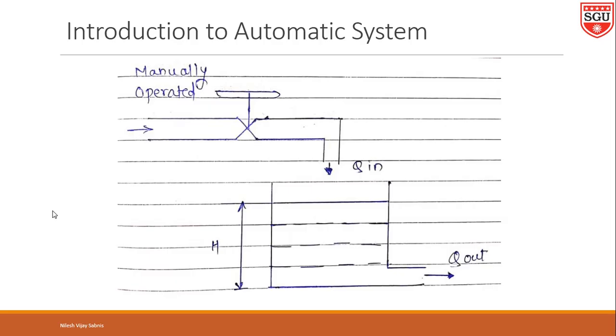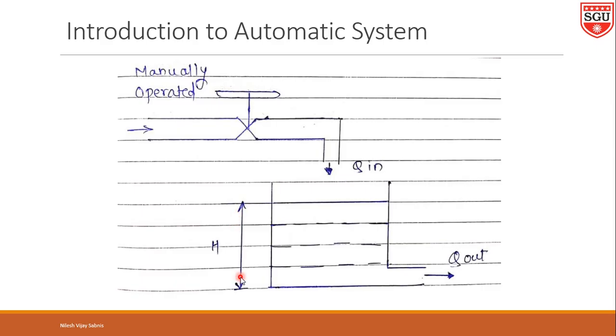The operator opens or closes the valve to regulate the rate of flow into the tank, that is Q in. Here the manually operated valve controls the Q in, so that as per the variation of Q out, the h value will be kept constant.